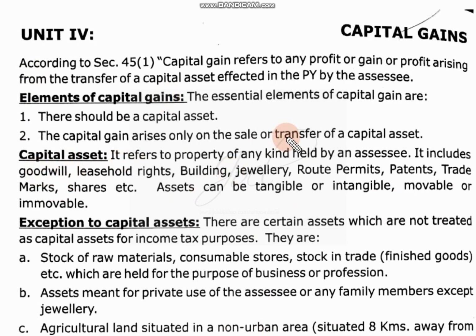Now what are capital assets? It may be any kind of property held by the assessee. It may be goodwill, leasehold rights, building, jewelry, as I told, patents, trademarks, shares. All those things are called capital assets.